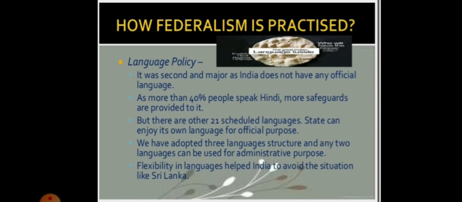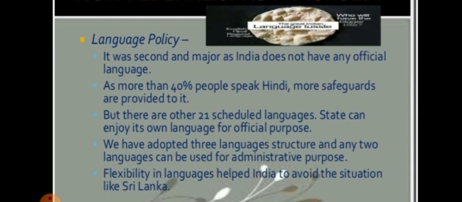Therefore, there were many safeguards to protect other languages. Besides Hindi, there are 21 other languages recognized as scheduled languages by the constitution. So here you can see, unlike Sri Lanka, the leaders of our country adopted a very cautious attitude in speaking of the use of Hindi. According to the constitution, the use of English for official purposes was to stop in 1965.